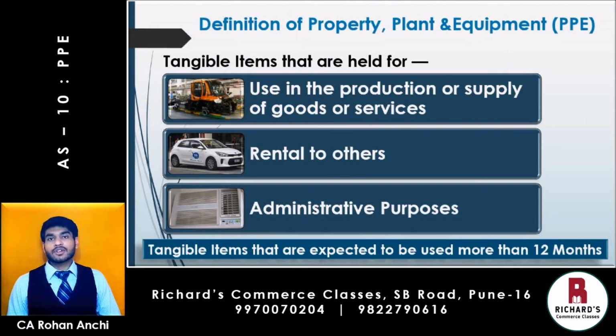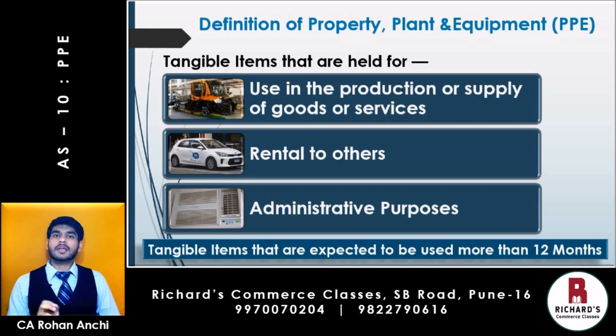Now you have the definition of PPE. So let us define what is property, plant and equipment. Tangible items that are held for use in the production or supply of goods or services, rental to others, or for administrative purposes and such tangible items that are expected to be used for more than 12 months. So it's a very simple definition.